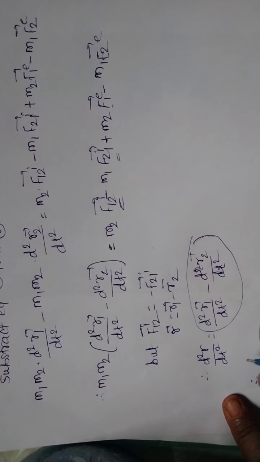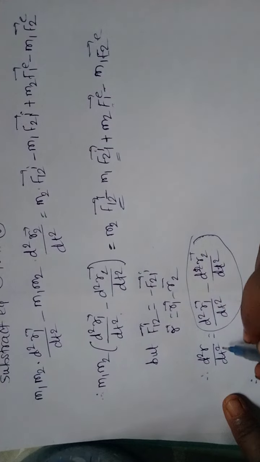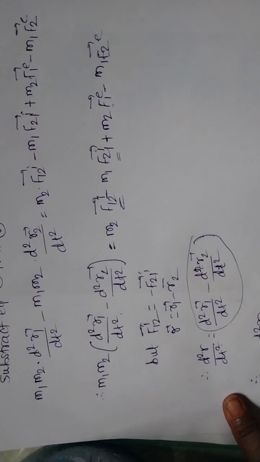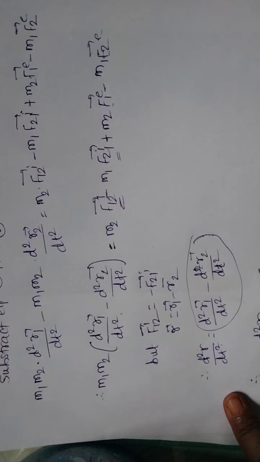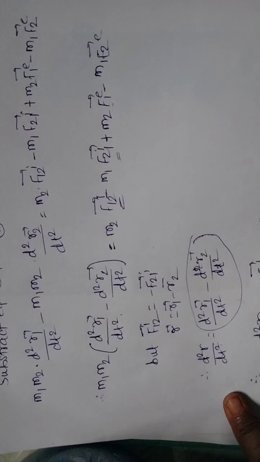So this equation will become m1 m2 d2r by dt square is equal to m2 F12 bar internal plus m1 F21 bar.